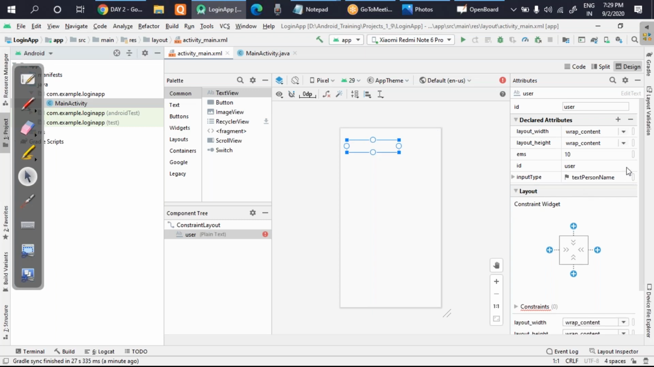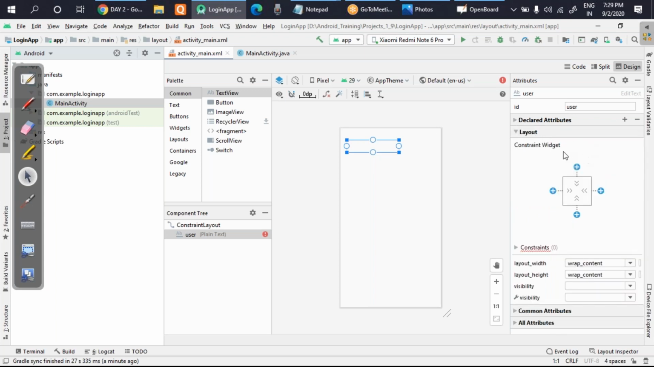Okay, I'll move to the layout part. I'll minimize this. And here I'll now make changes in the constraint widget. Okay, that is the setting of the design with the screen. Okay, so I'll click on the plus button here. I'll click on the plus button here. I'll click on the plus button here. Okay, so you can see this component, which is edit text, it is linked with all the three corners.